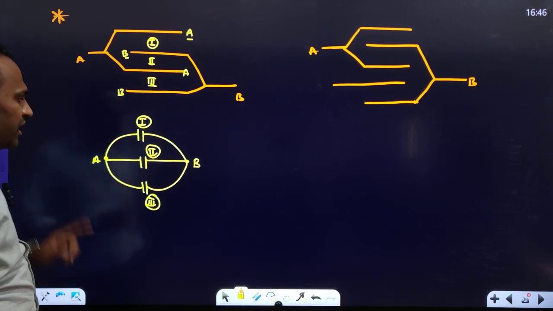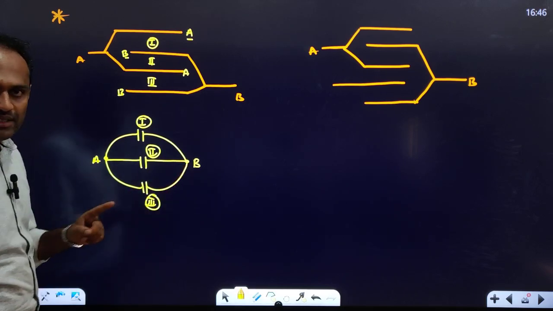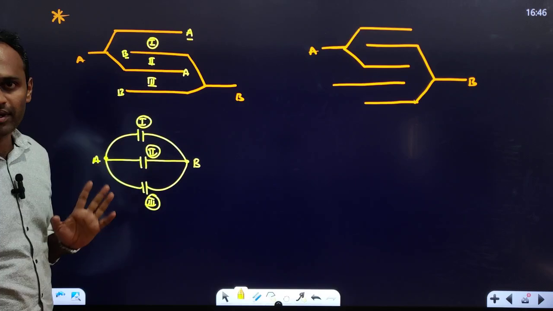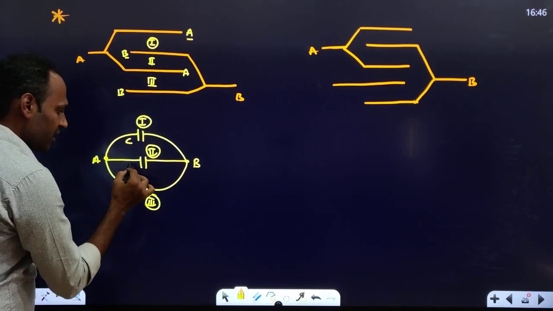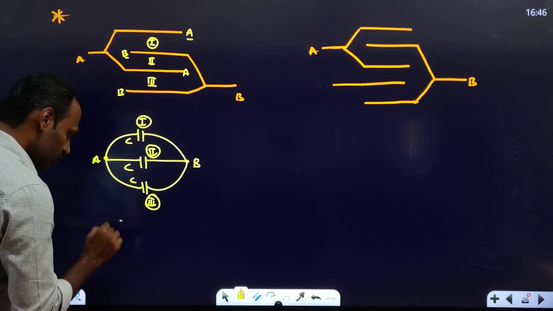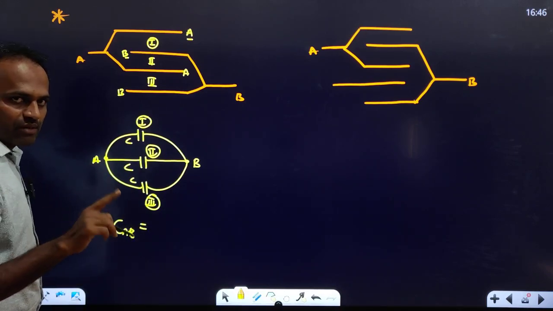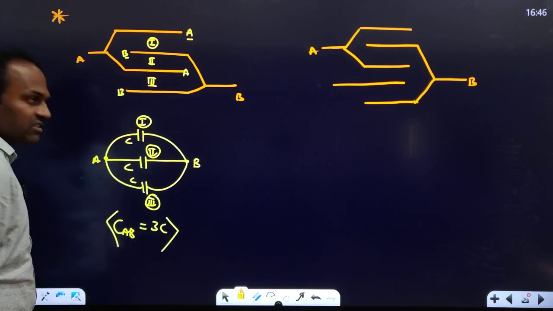If the capacitors are connected between the same 2 points, then they are said to be in parallel. Okay, so how much will be the effective capacitance? See, all are identical capacitors, C. So the effective capacitance between A and B, for identical capacitors in parallel, will be N into C. So this will be 3C. So the effective capacitance is 3C.